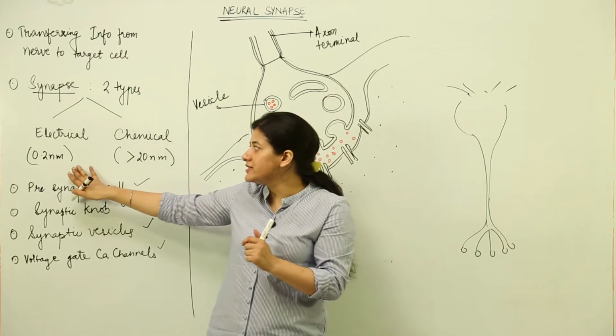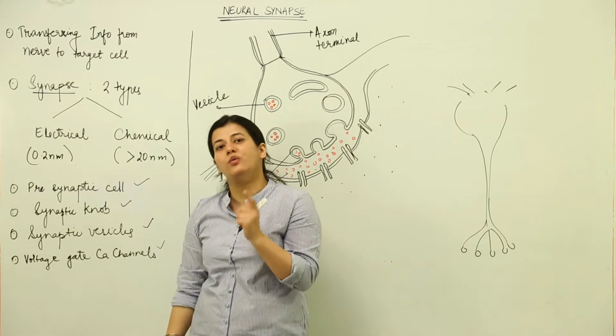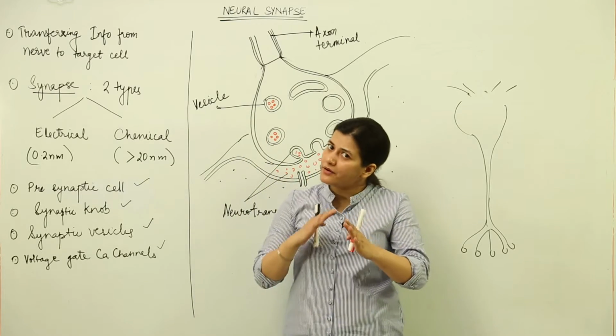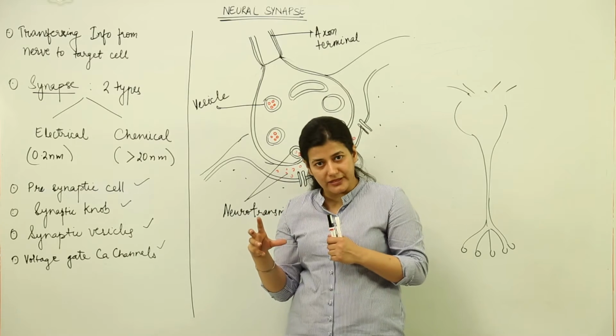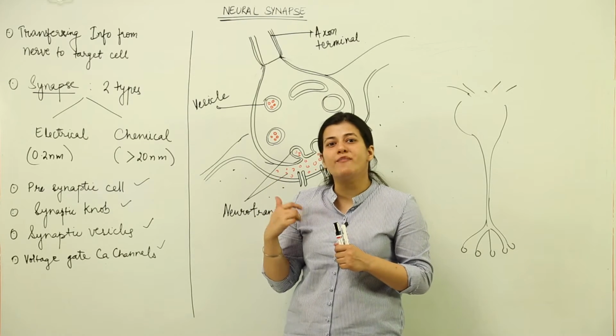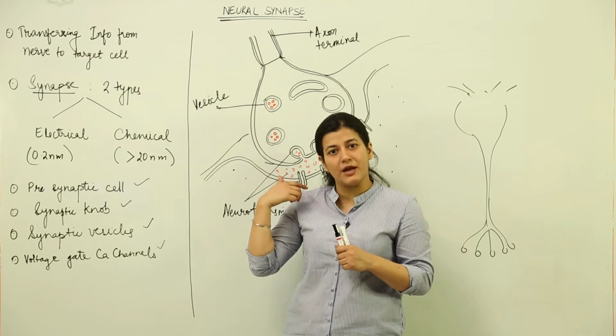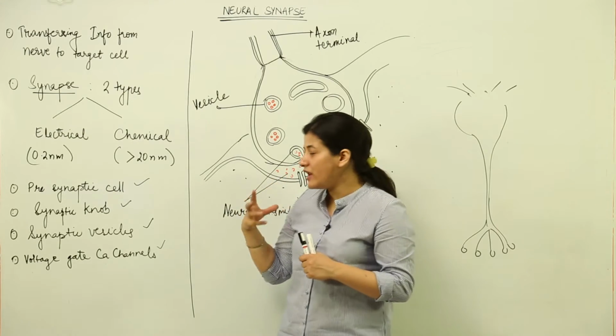So we have the electrical synapse. Electrical synapses are very fast, and they are uniform, you won't have different types of electrical synapse coming into the scenario. That's why we have maximum electrical synapses in our brain, because the brain has to work very fast.